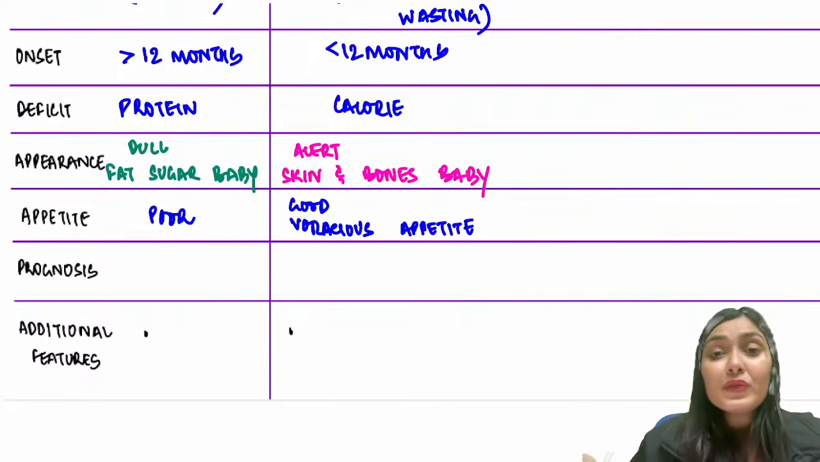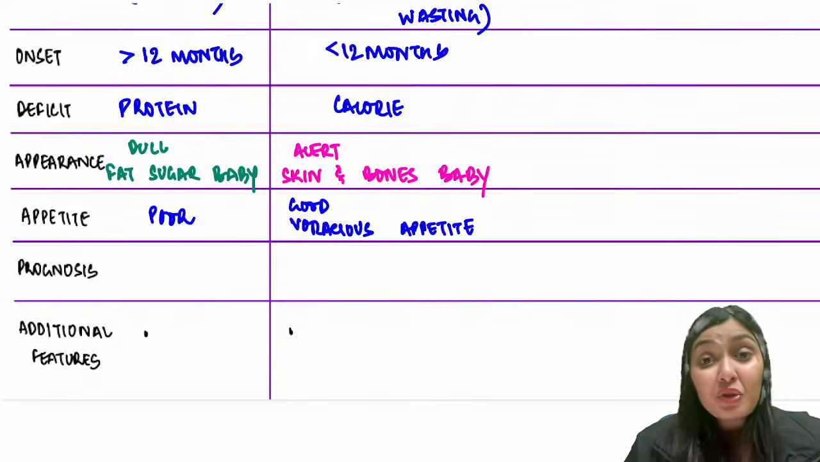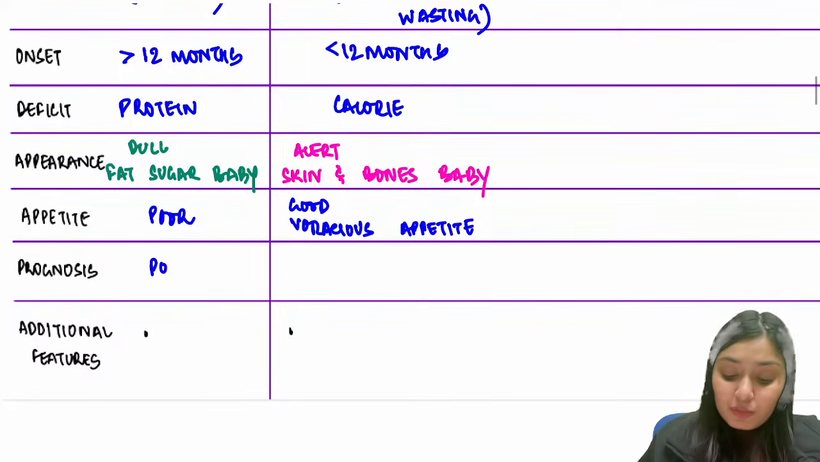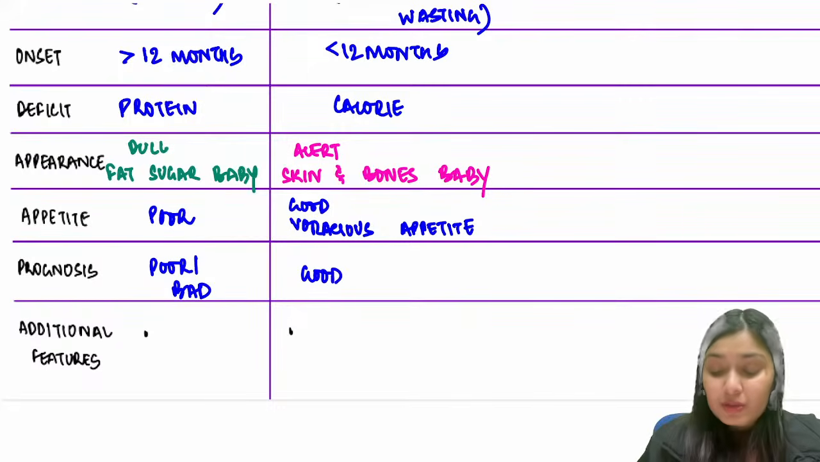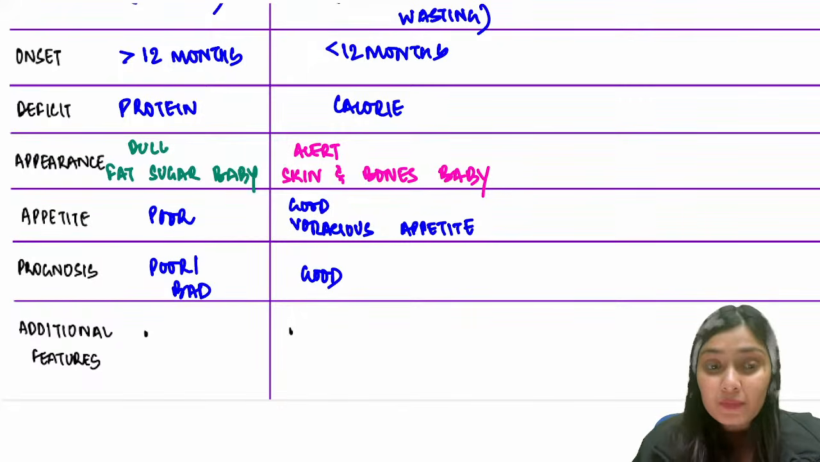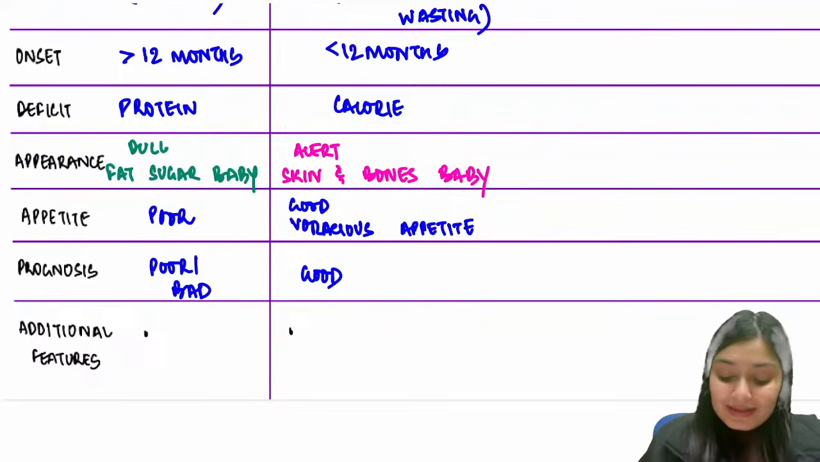What about the prognosis? In a Kwashiorkor child, physiology has altered, the child has developed edema, and is not having any food. So definitely the appetite here is very poor, bad prognosis. On the other hand, the prognosis in a Marasmus child is good. Additional features, we discuss skin and hair changes.